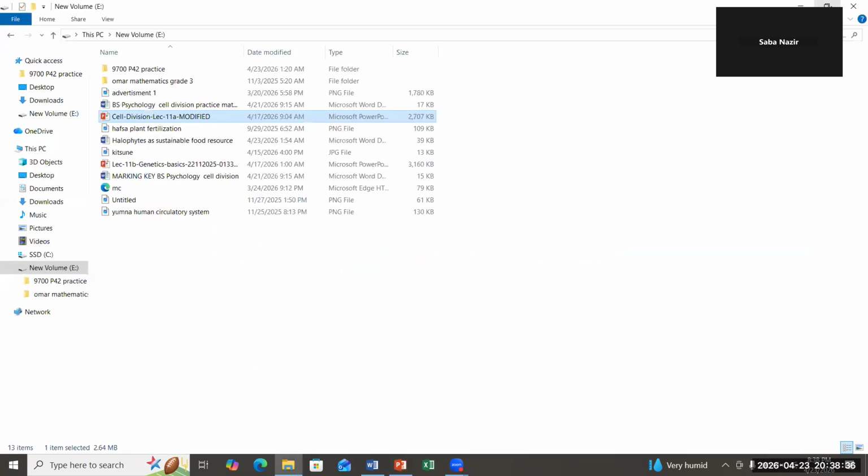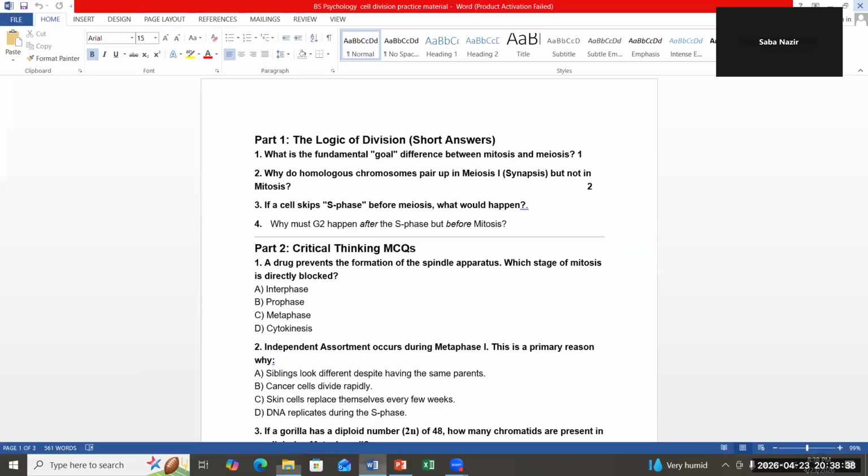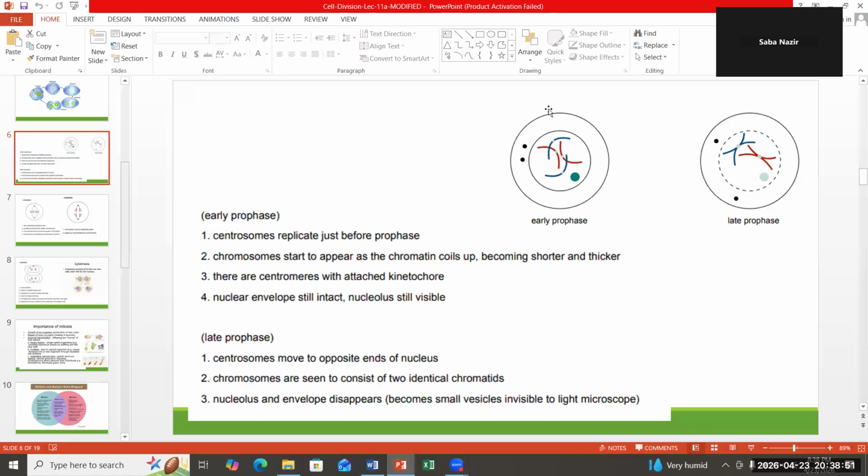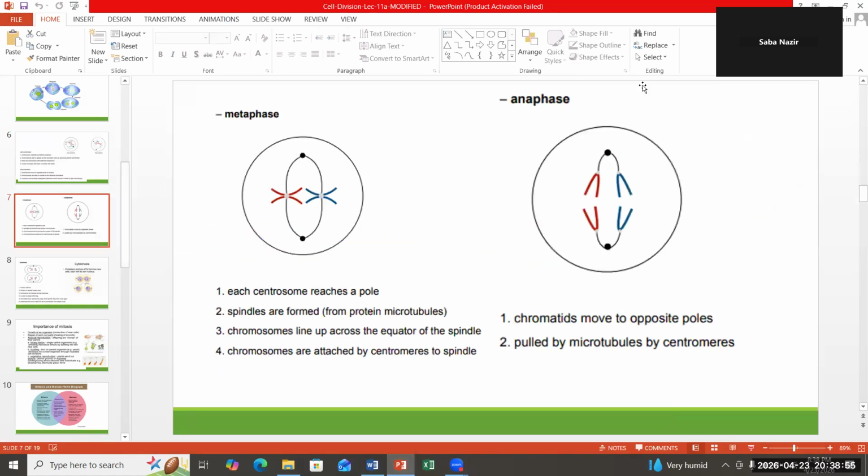Wait. Here is the possibility. They are saying why homologous pair chromosomes in meiosis 1. In prophase of mitosis, we cannot see any pairing up of chromosomes, right?